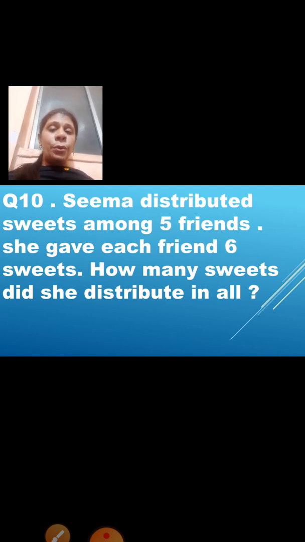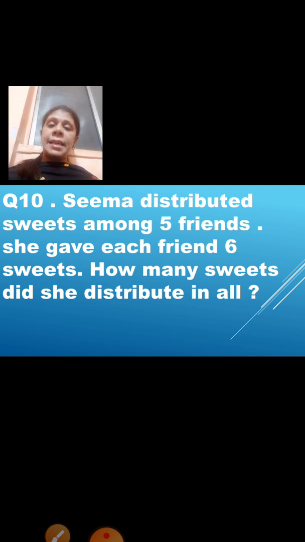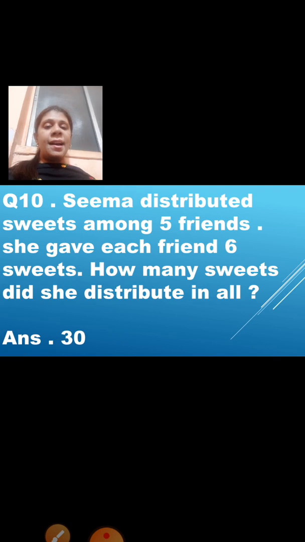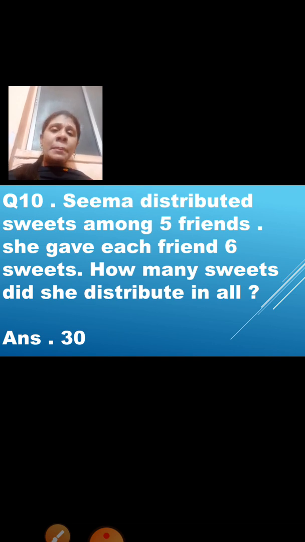So to get the answer, we are going to multiply 5 by 6. That is, we are going to say the table of 5 till 6. 5 1s are 5, 5 2s are 10, 5 3s are 15, 5 4s are 20, 5 5s are 25, and 5 6s are 30. Correct. So how many sweets did she distribute in all? 30. Among 5 friends she distributed, and she gave 6 sweets to each friend. So 6 multiplied by 5 or 5 multiplied by 6, we get our answer 30.